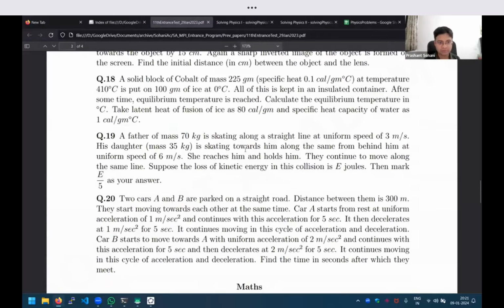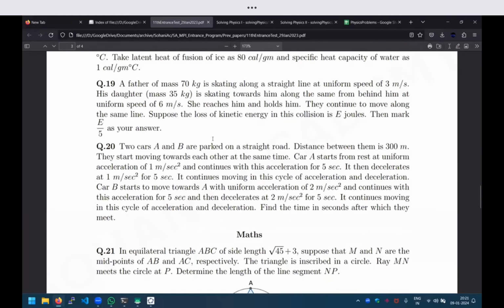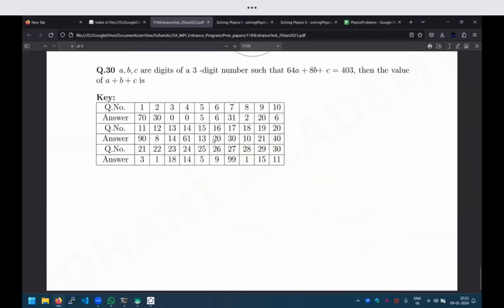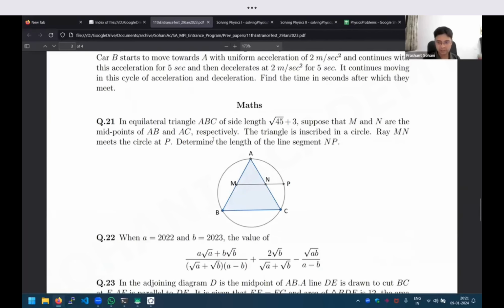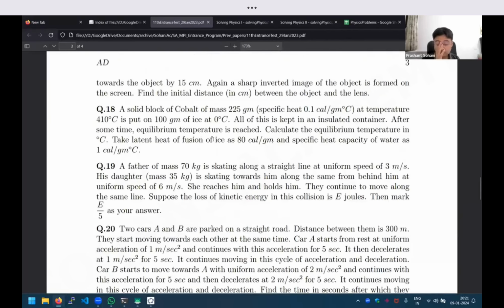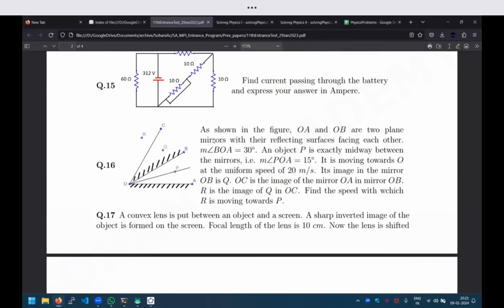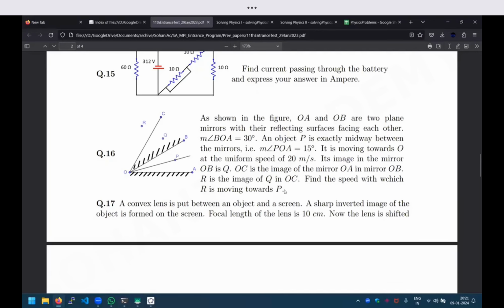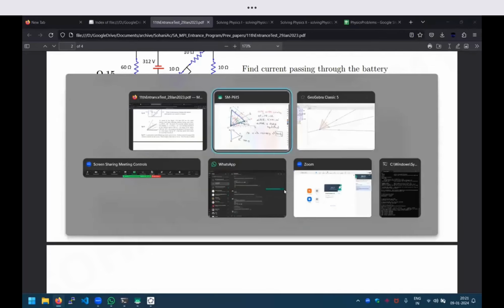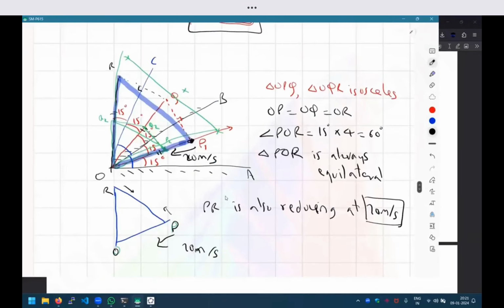Let me just check it once. Question 16. Yes, the answer is 20. Why is the angle QOC 15 degrees? No, no. Why is the angle QOC 15 degrees? Sorry, can you repeat which angle you are asking about? QOC. QOC, why is it 15?